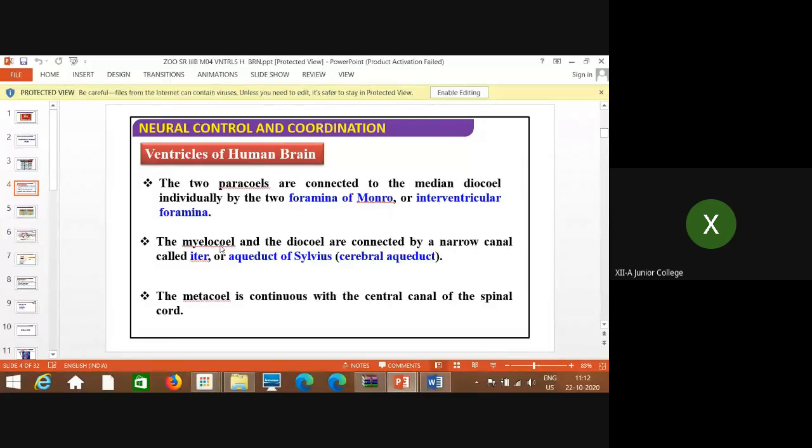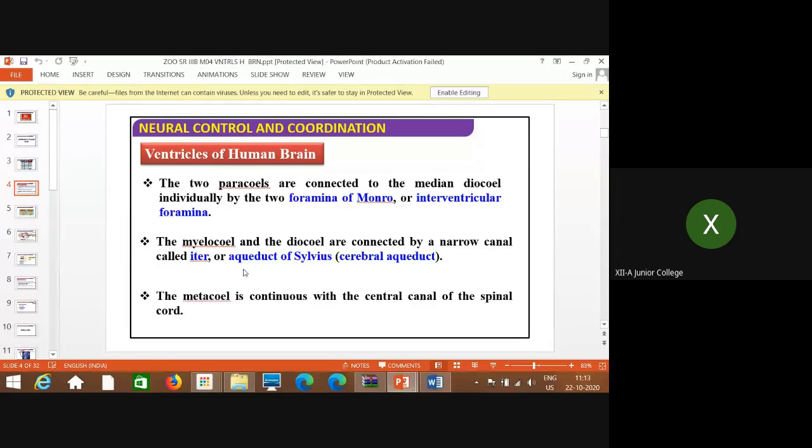Whereas the metacele and the diacele, that means the fourth and third, diacele is the third ventricle, metacele is the fourth ventricle, are connected by a narrow canal called iter or aqueduct of Sylvius. That is also known as the cerebral aqueduct. Aqueduct is nothing but a duct, you know the meaning. Aqua means water, and CSF is allowed to go through the passage. It provides the passage, as I said.